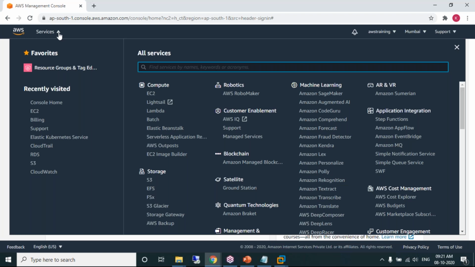Inside the root user, we can create some child users. For example, you are the manager and you want to have users for your team. You can create child users. That is related to identity and access management. So as of now, we need to log in as a root user.